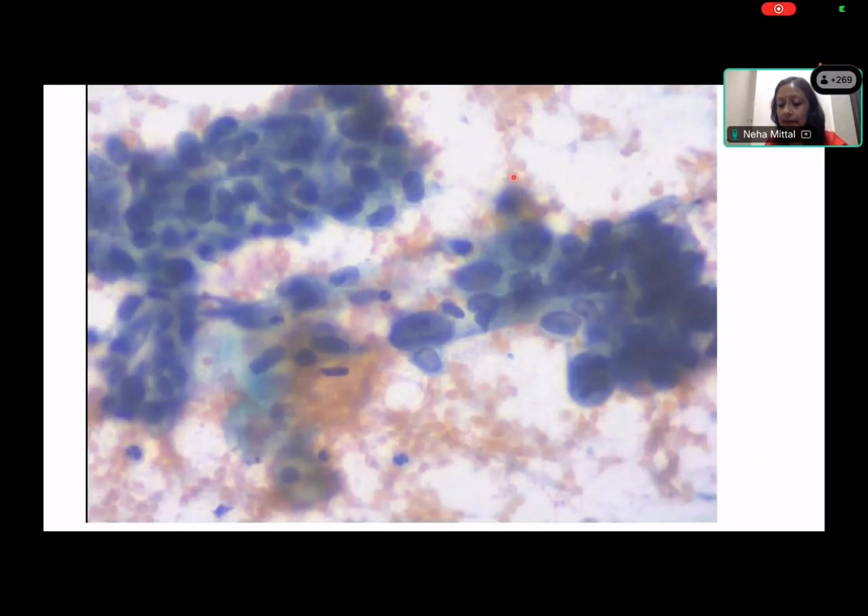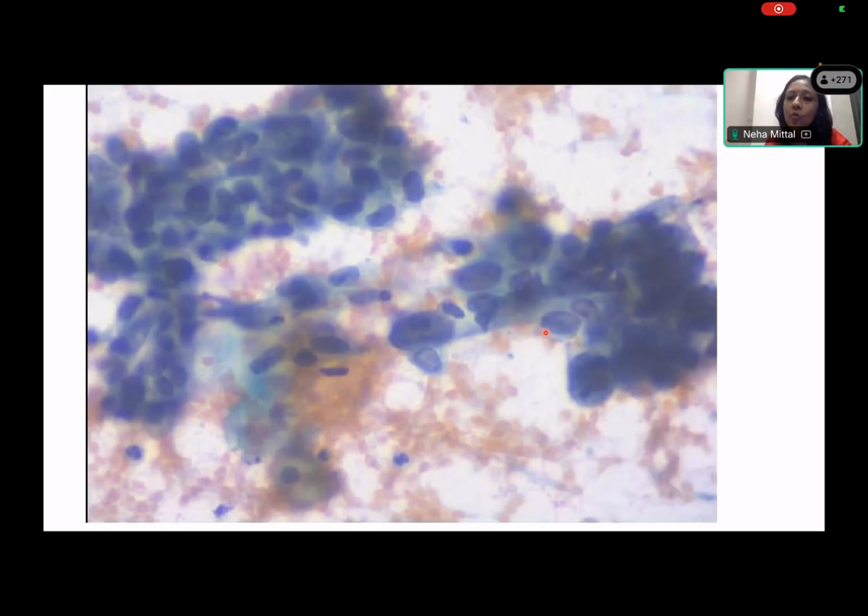So what is this called? Anybody? This feature is called fraying, and when you have this fraying, then you are looking at a neoplastic process. In fact, fraying is a very important feature to look at for malignancy in endocervical cells. So look for this fraying. When the clusters, the top half of the cytoplasm of the cells is gone, and what you have is just the nucleus projecting out, this is known as fraying, and is an important feature of malignancy in endocervical cells.